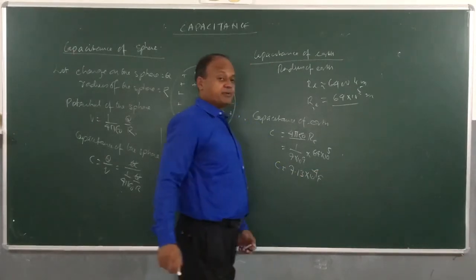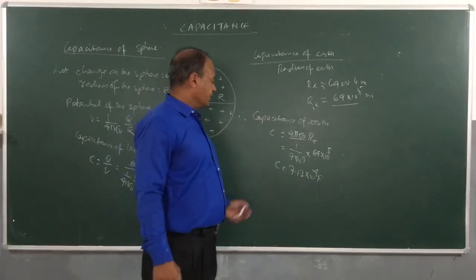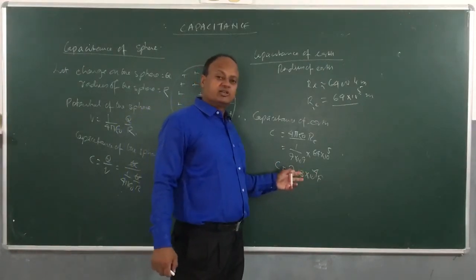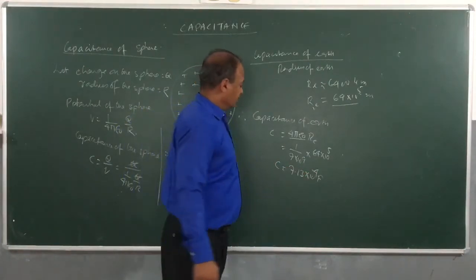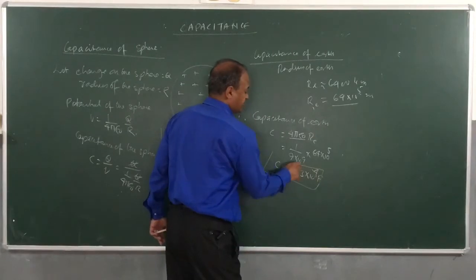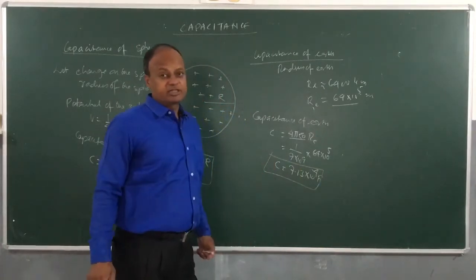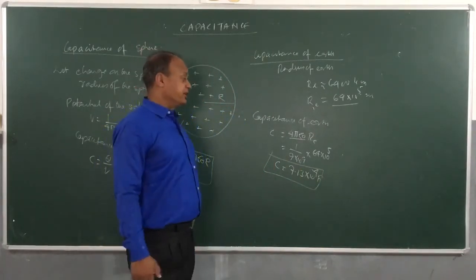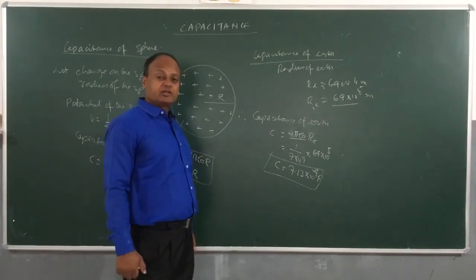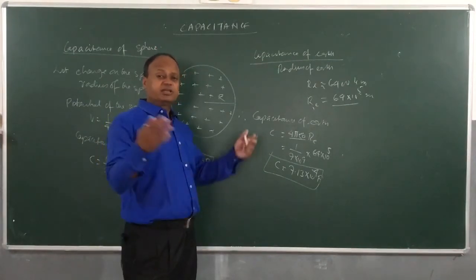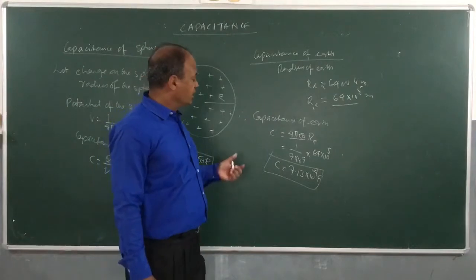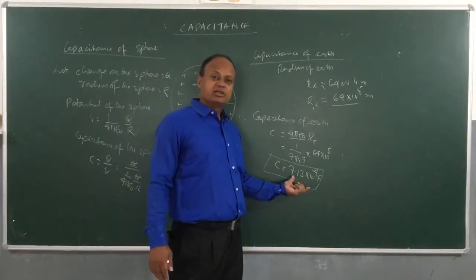So if you make a capacitor as big as earth, then its capacitance is 7.13 into 10 power minus 4 farad, which is very small. I told in the beginning of the discussion that it will be very difficult to have a capacitor with a capacitance of 1 farad. 1 farad is a very large unit of capacitance. So this is going to be the capacitance of the earth.